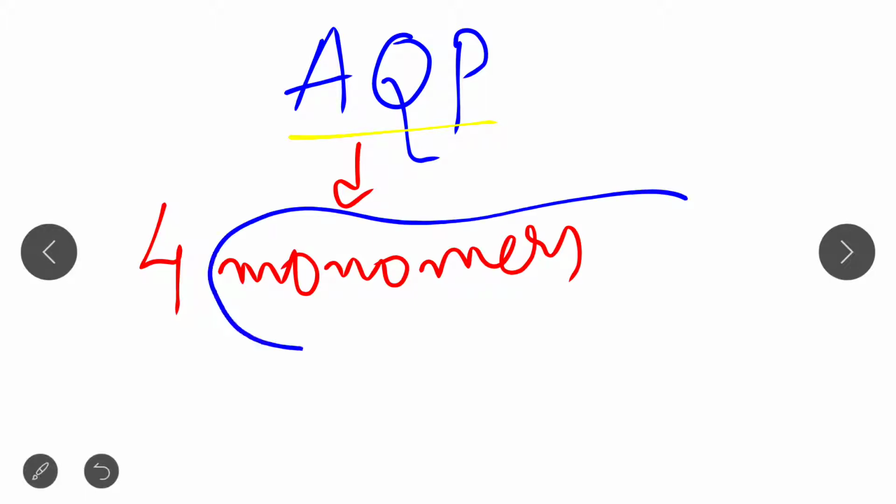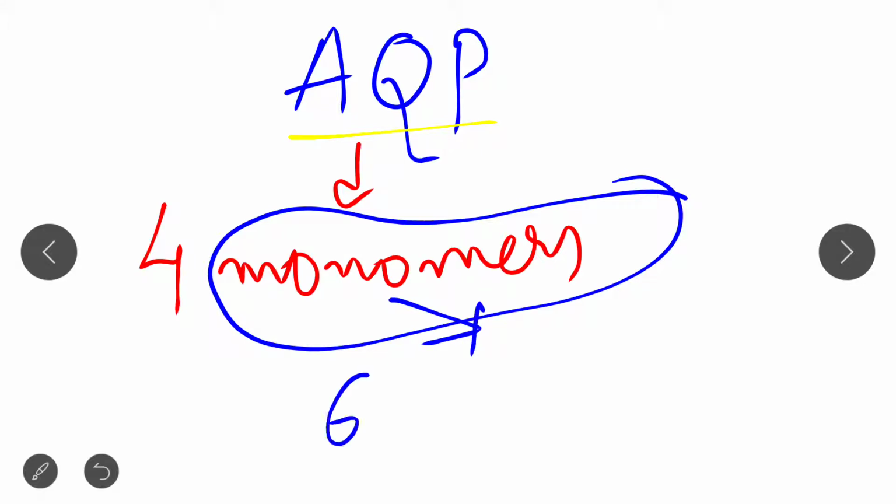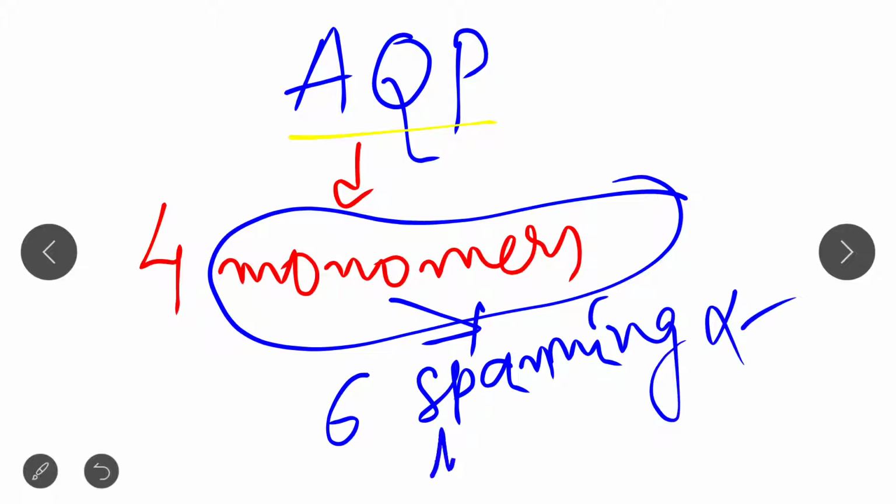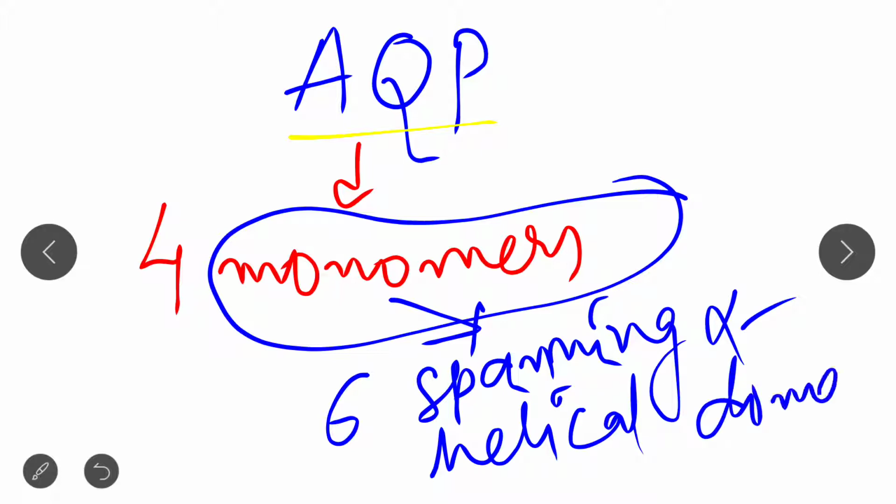Okay, and each monomer consists of six spanning alpha helical domain.